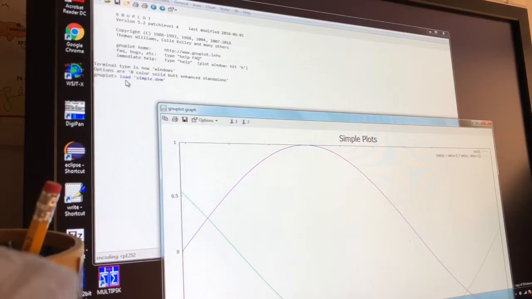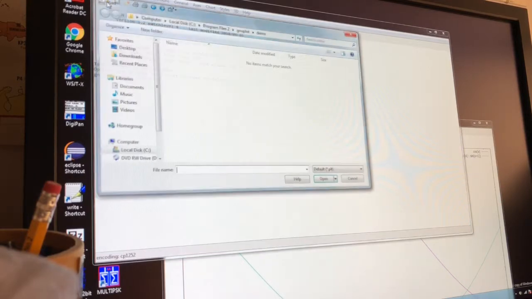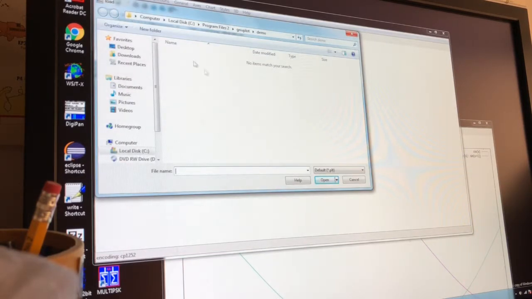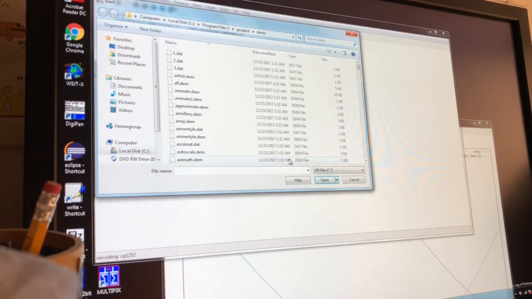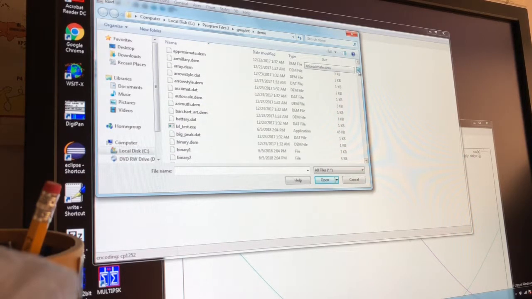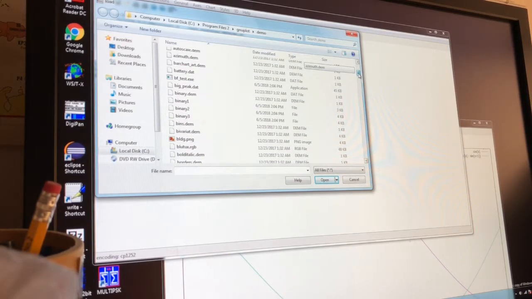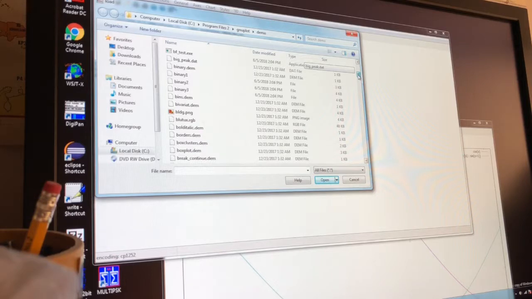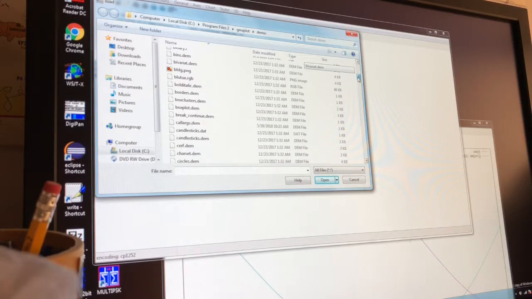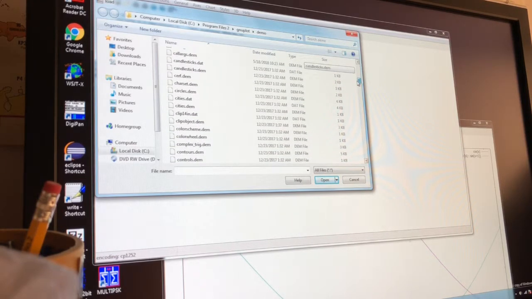And I don't know what their convention is in GNUPlot demo. All files. We don't really want a demo. We don't want a dat file. Dat is just data. Binary file. PNG is, these are all demos. Dat, demo, dat, demo.